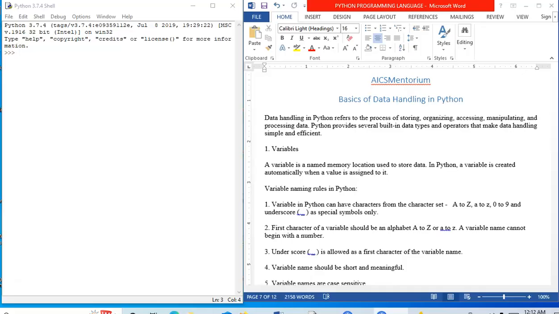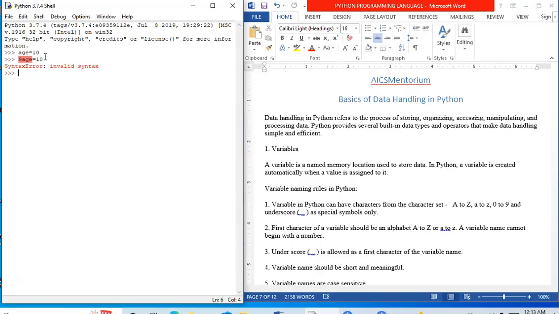Let us demonstrate this with some examples. Say for example, I am writing a variable by name age is equal to 10. So it has got accepted. But what if I give a number 9 at the start, 9age is equal to 10? It gives me an invalid syntax. In other terms, a number cannot be used as a first character in a variable name.